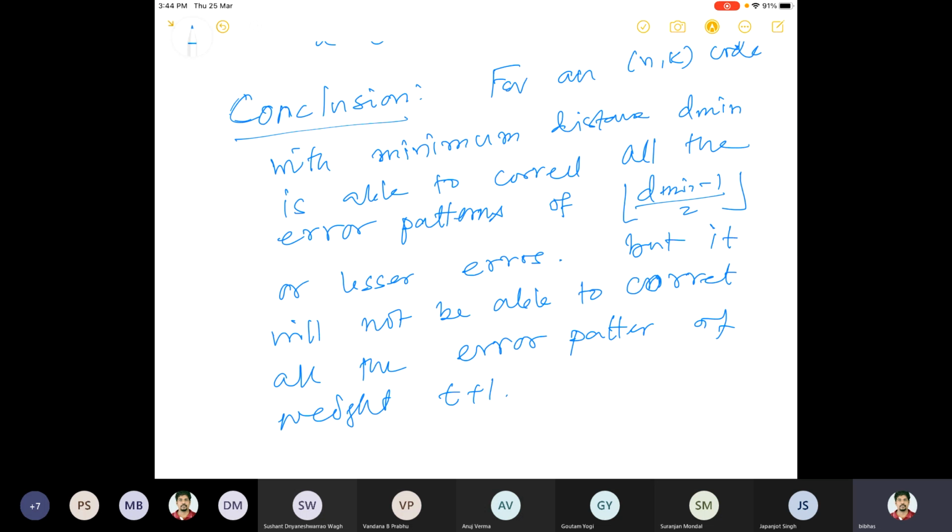Why? Because in the previous theorem we had seen that if it is of weight t plus 1, there is at least one such string which cannot be used as a coset leader, and our decoding procedure can correct only the error patterns which are coset leaders. So it cannot correct those patterns having weight t plus 1.